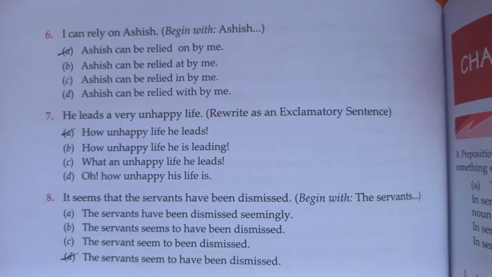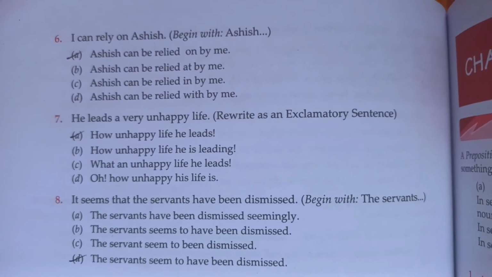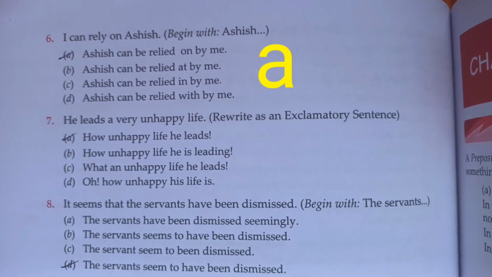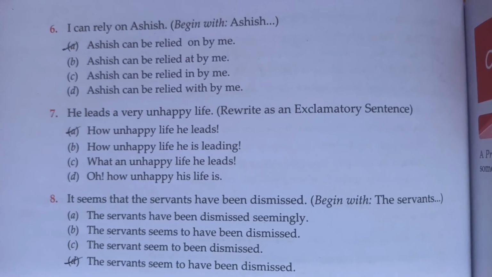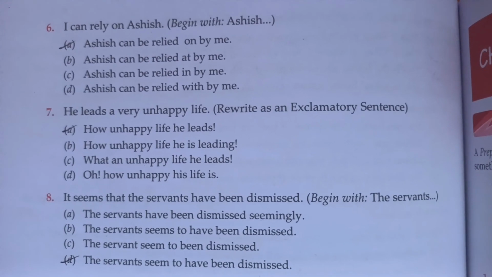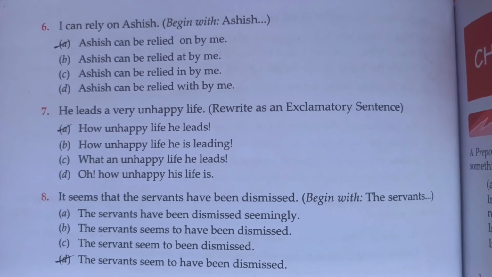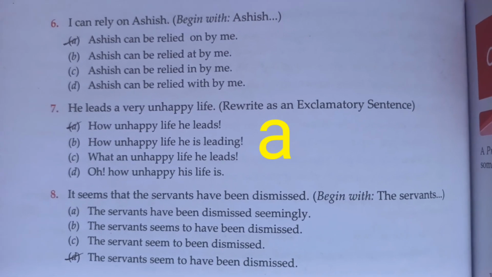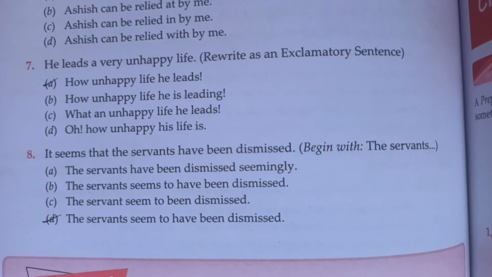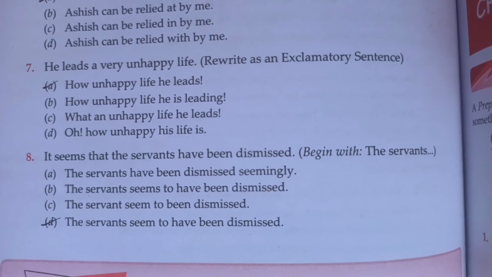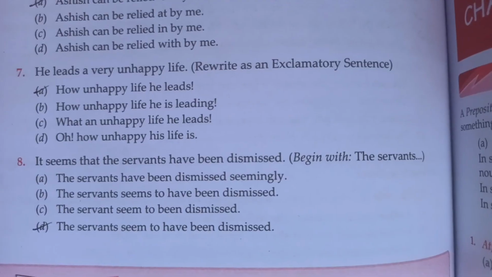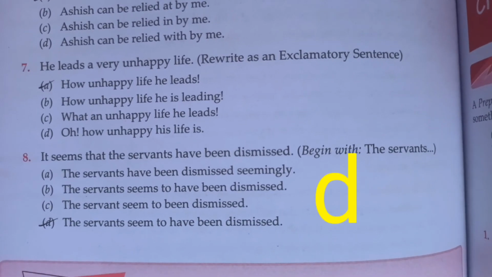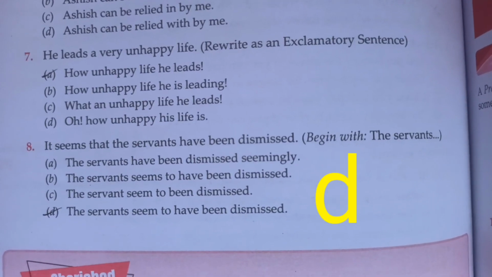Number 6, I can rely on Ashish. So here option A is correct. Ashish can be relied on by me. Number 7, he leads a very unhappy life. So here you have to rewrite as an exclamatory sentence. So here option A is correct. How unhappy life he leads. Number 8, it seems that the servants have been dismissed. So here you have to begin the sentence, the servants. So here option D is correct. The servants seems to have been dismissed.